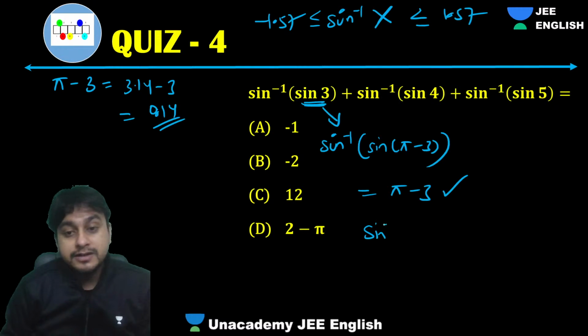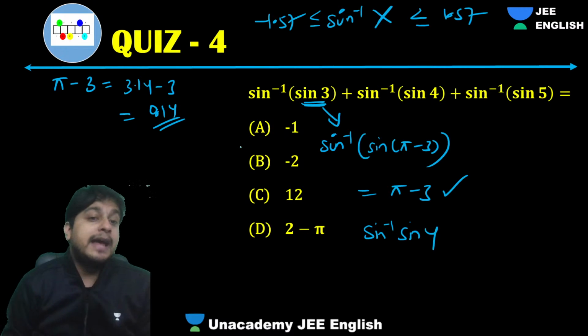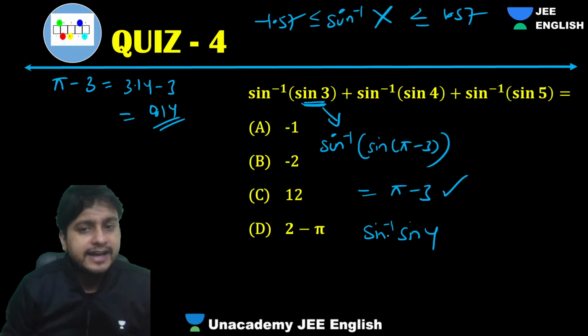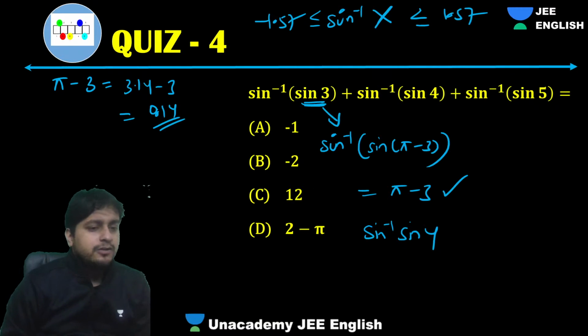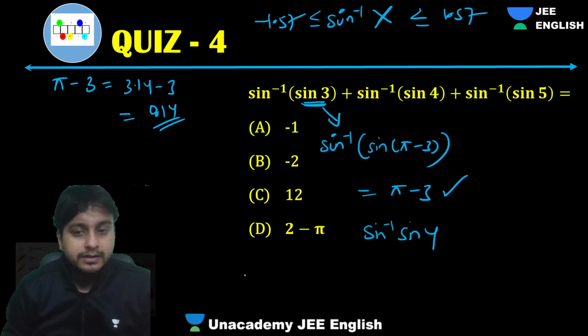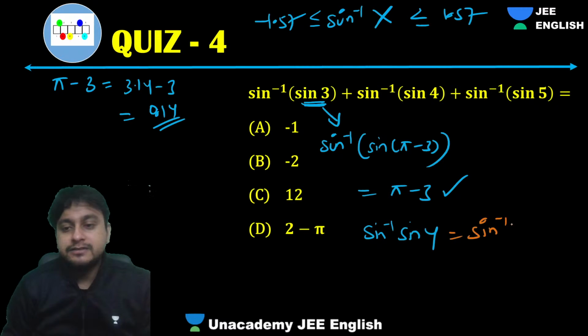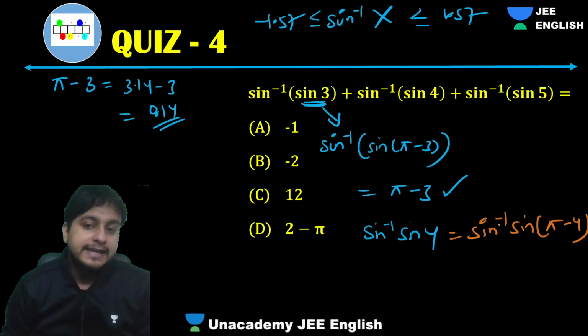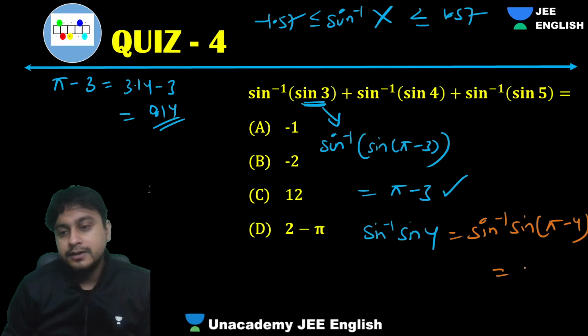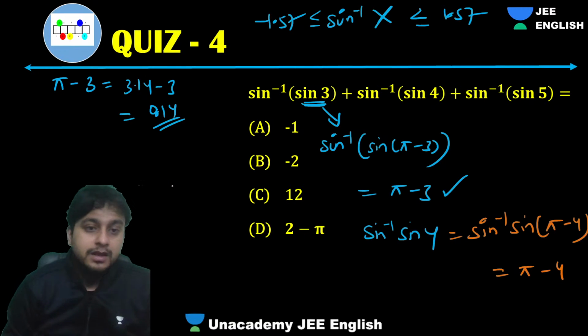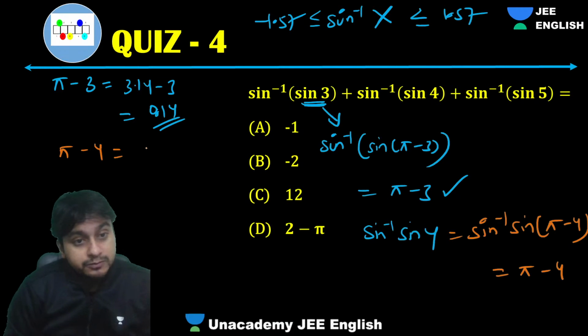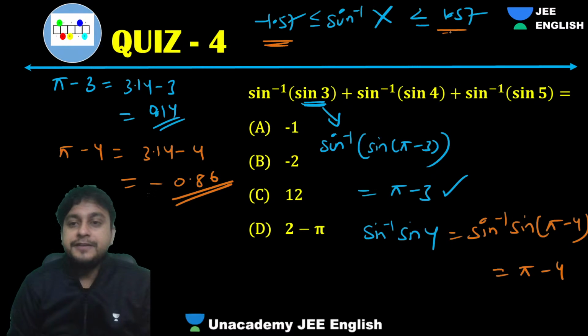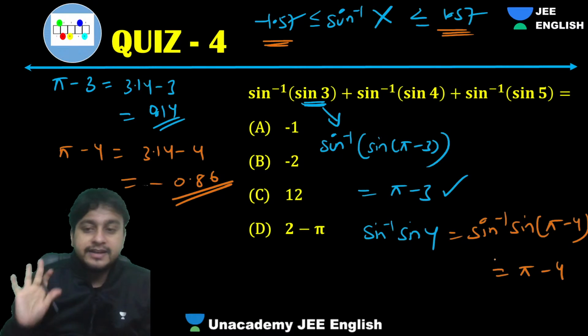Okay, what about sine inverse sine 4? You can still apply this logic. You can write sine theta as sine of pi minus theta because it is in the second quadrant. We can write it as sine inverse sine of pi minus 4. So sine inverse and sine will cancel. We get pi minus 4. We can check also: pi minus 4 means 3.14 minus 4, which is minus 0.86, which is in the favorite region, which is fine. So that is the unique value, the correct answer.